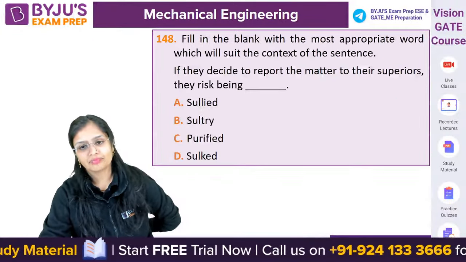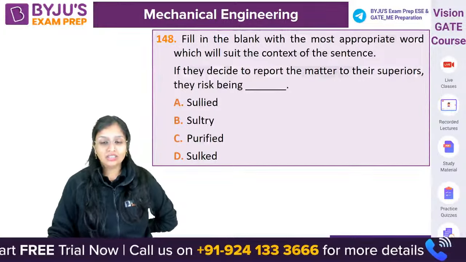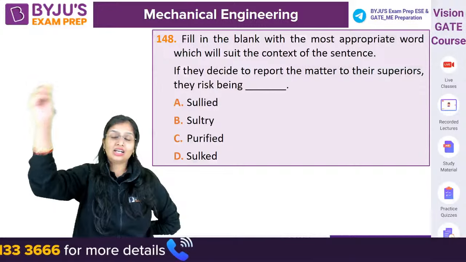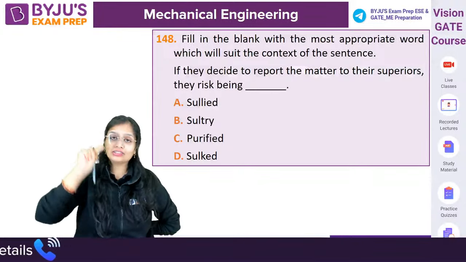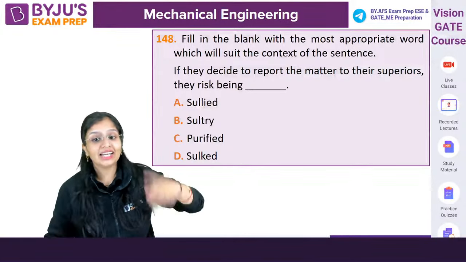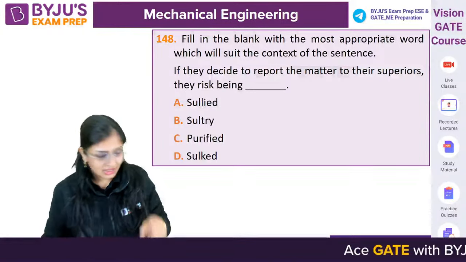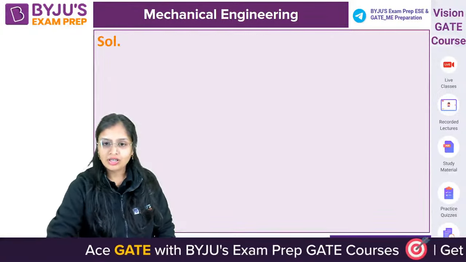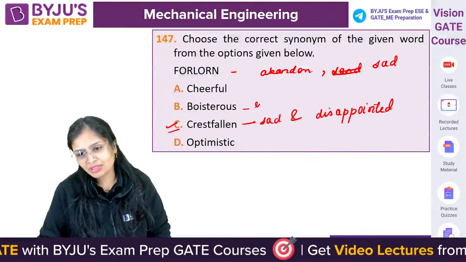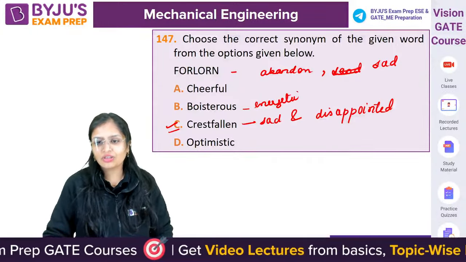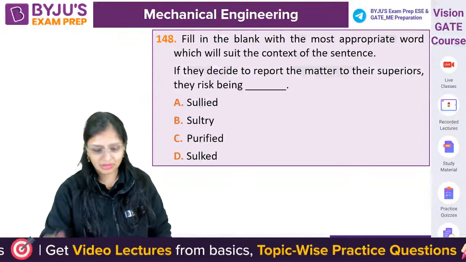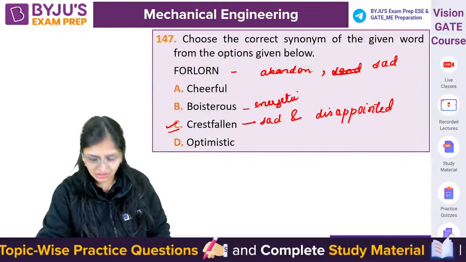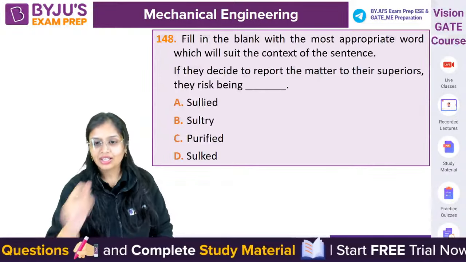ओके, चलिए 48. Last, third question. If they decide to report the matter to their superiors, अगर उन्होंने सोचा कि वो इस मैटर को सुपीरियर को बताएंगे, they risk being dash. इसका भी बता दूं, boisterous means कोई energetic है, cheerful है, noisy है, यही होता है boisterous का भी मीनिंग. If they ask you ever, maybe option C will be correct. अच्छा हाँ, अच्छा तुक्का उस वाले का. ओके ओके.